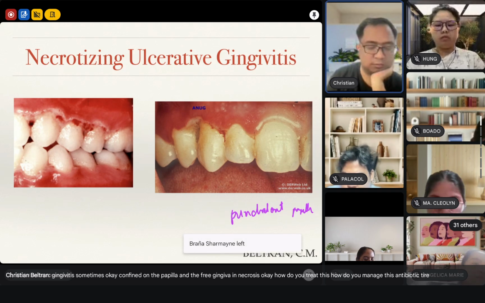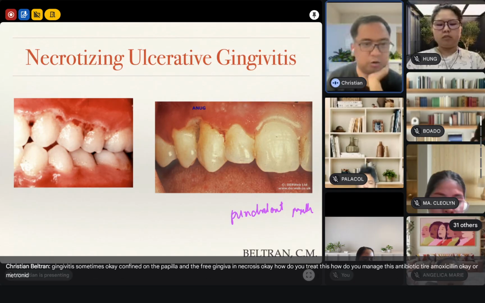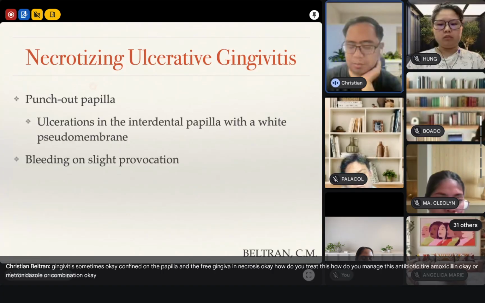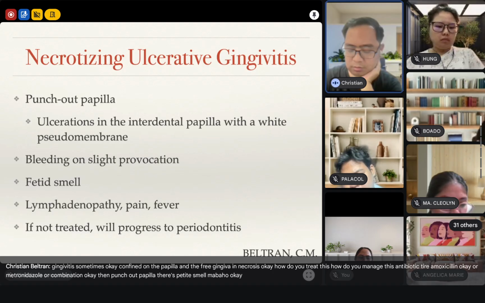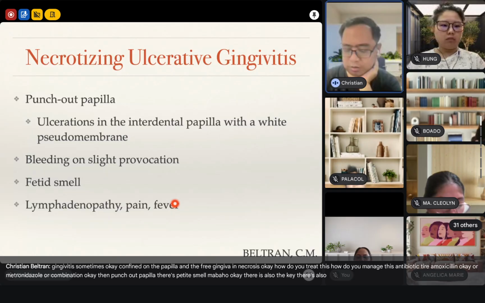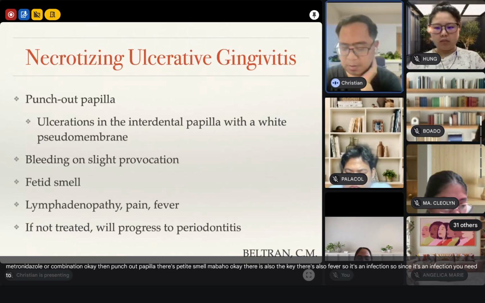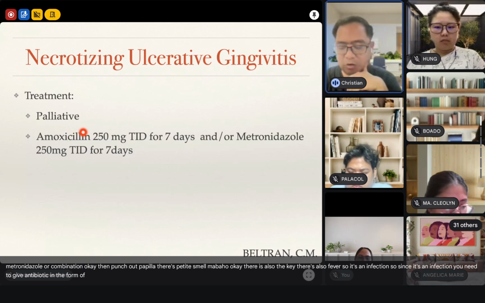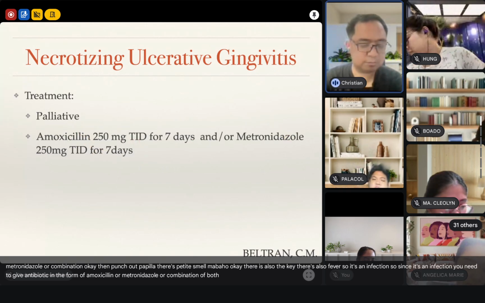Antibiotics. Amoxicillin, or metronidazole, or a combination. There's a fetid smell, a bad odor. There is also, look here, there's also fever. So it's an infection. Since it's an infection, you need to give antibiotics in the form of amoxicillin or metronidazole or a combination of both.